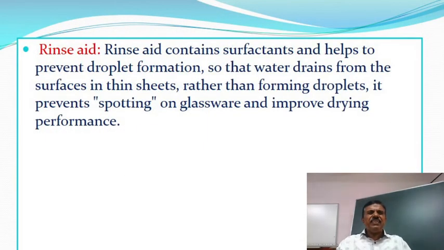Rinse aid. A rinse aid contains surfactants and helps to prevent droplet formation so that water drains from the surfaces in thin sheets rather than forming droplets. It prevents spotting on glassware and improves drying performance.